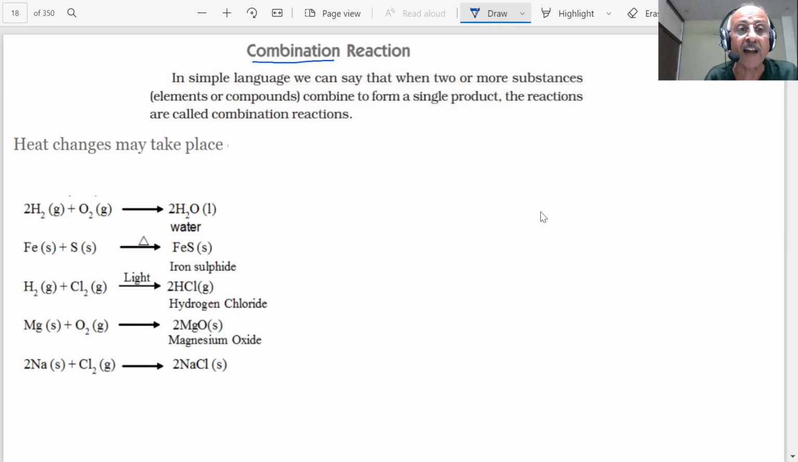Similarly, when iron and sulfur are heated, student, this is a symbol of heating. Here we are heating iron and sulfur. This is my iron, in the solid state. You have sulfur in the solid state. You have to heat it, student. And what you get is a single compound, iron sulfide here, students.